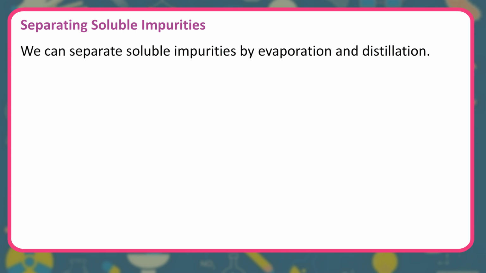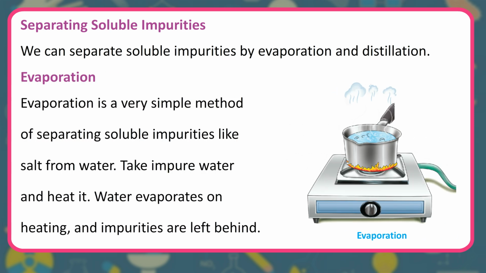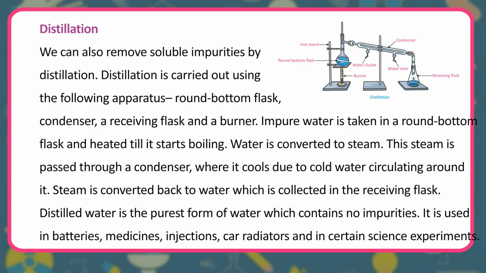Separating soluble impurities. We can separate soluble impurities by evaporation and distillation. Evaporation is a very simple method of separating soluble impurities like salt from water. Take impure water and heat it. Water evaporates on heating, and impurities are left behind.